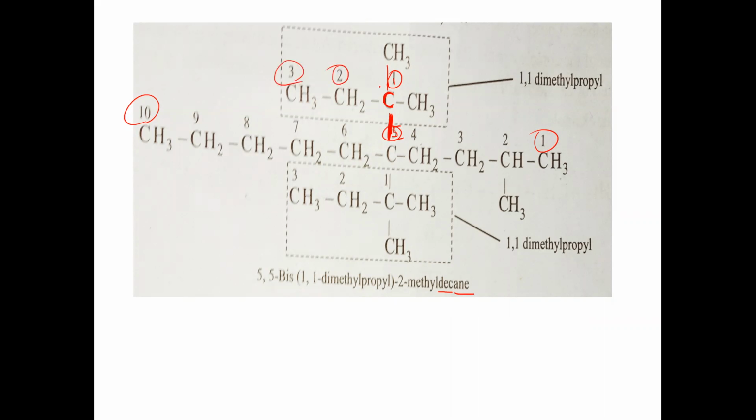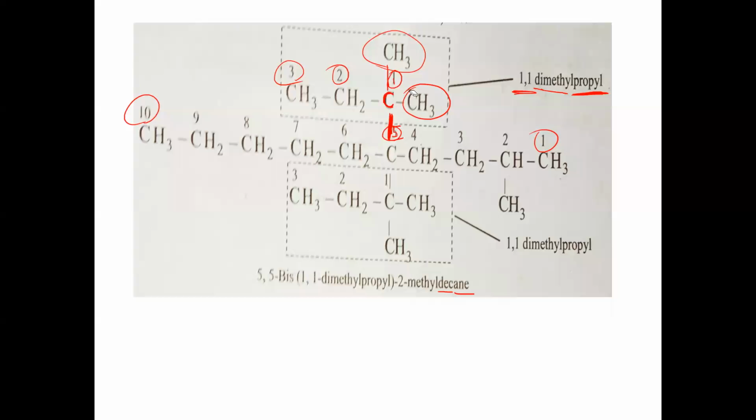In the branch, the longest chain is taken. Three carbons in the longest chain indicate propyl. The name is propyl. In this propyl, on the first carbon, what is there? A methyl branch is there. Again, a methyl branch is there. So 1,1 dimethyl propyl.